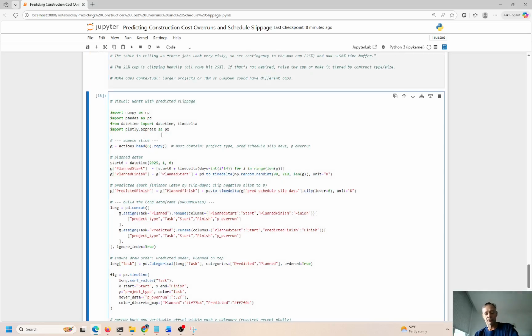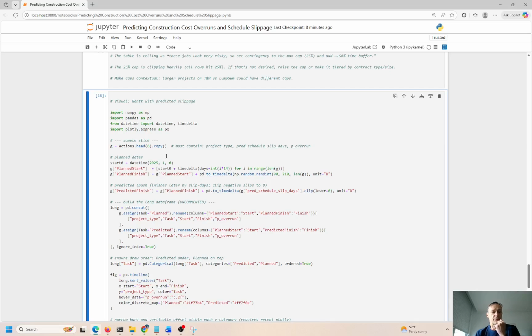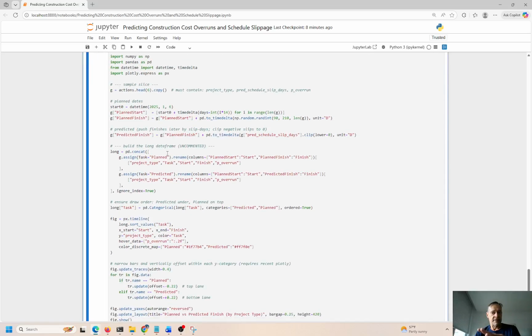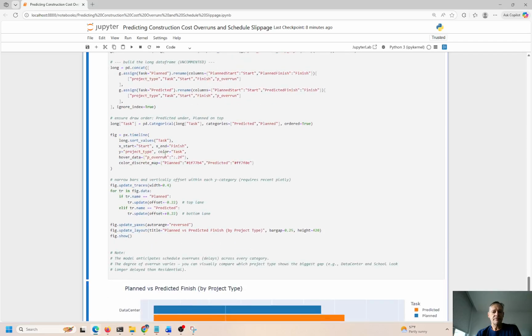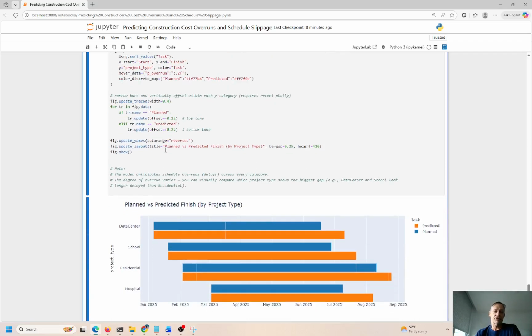The last thing I'll show you is a chart using Plotly looking at time to completion. This is sometimes called a Gantt chart. It shows you what a time frame is going to be in terms of duration, in terms of a horizontal bar. Here, all the orange represent predicted outcomes, and the blue show planned outcomes to finish. So a data center is going to take about early January until middle June to finish. That is the planned date. The predicted is going a little bit into July, a little bit longer than the planned.